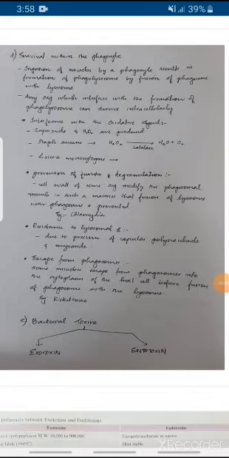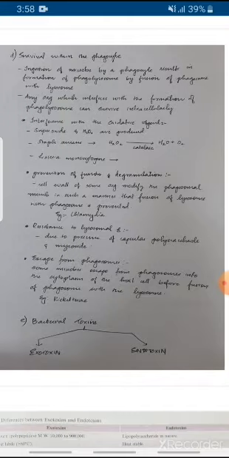Ingestion of a microbe by a phagocyte results in formation of a phagolysosome. A phagolysosome is the fusion of a phagosome with a lysosome. So any microbe that interferes with the formation of the phagolysosome can survive intracellularly. This happens in many ways, first by interference with oxidative agents. The bacteria produce toxic substances like superoxide and H2O2. The catalase enzyme can break down H2O2 to H2O and O2 in Staphylococcus aureus, and in Listeria monocytogenes also. Superoxide can be converted into other oxygen species.